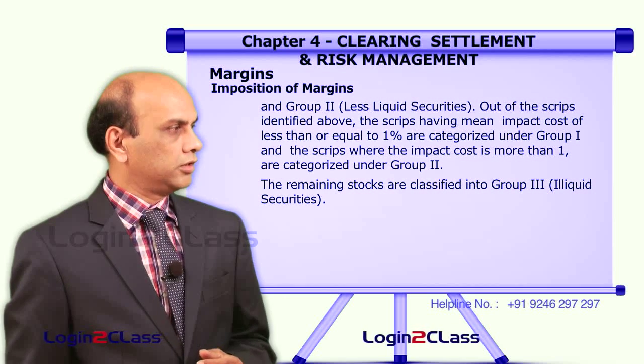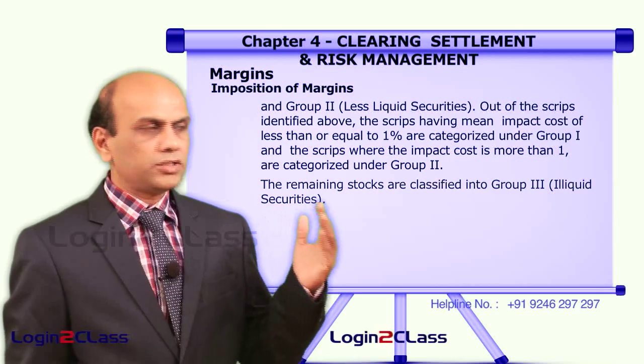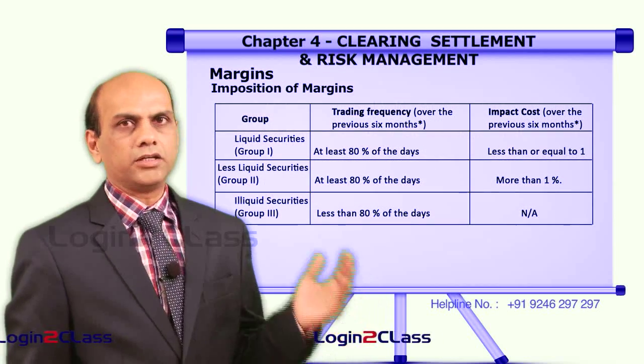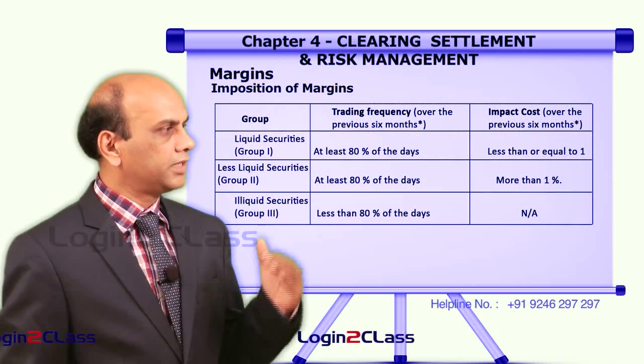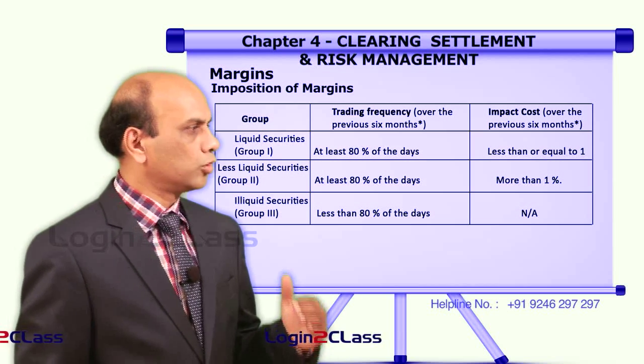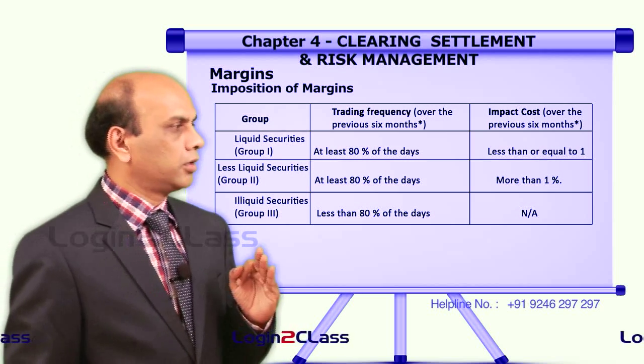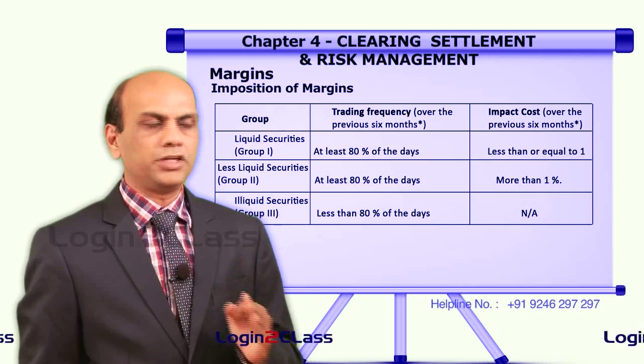Now, let us try to see what these groups are. If you see this particular table 4.5 for imposition of margins, we can see liquid securities group 1, less liquid securities group 2, and illiquid securities group 3.